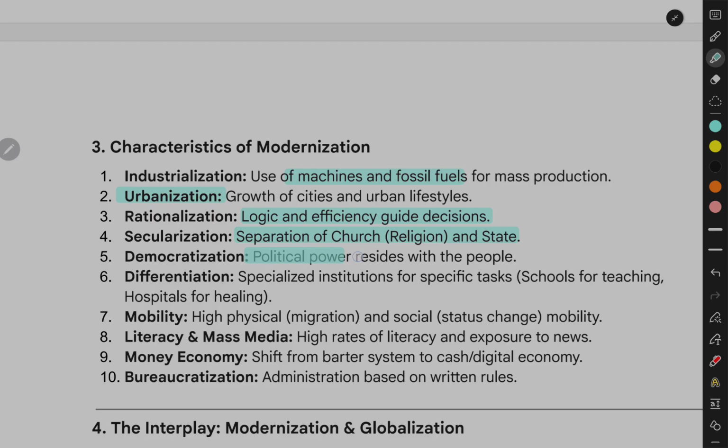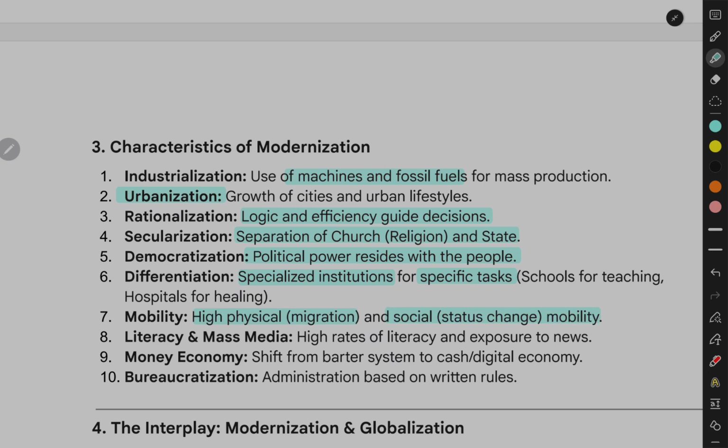Democratization: political power resides with the people. Differentiation: specialized institutions for specific tasks, schools for teaching, hospitals for healing. Mobility: high physical mobility, migration, and social mobility, status change.